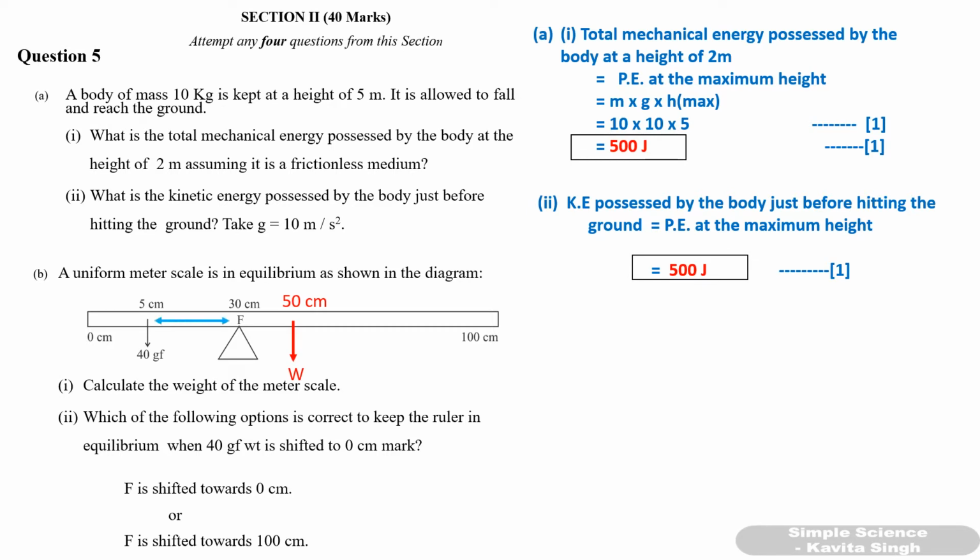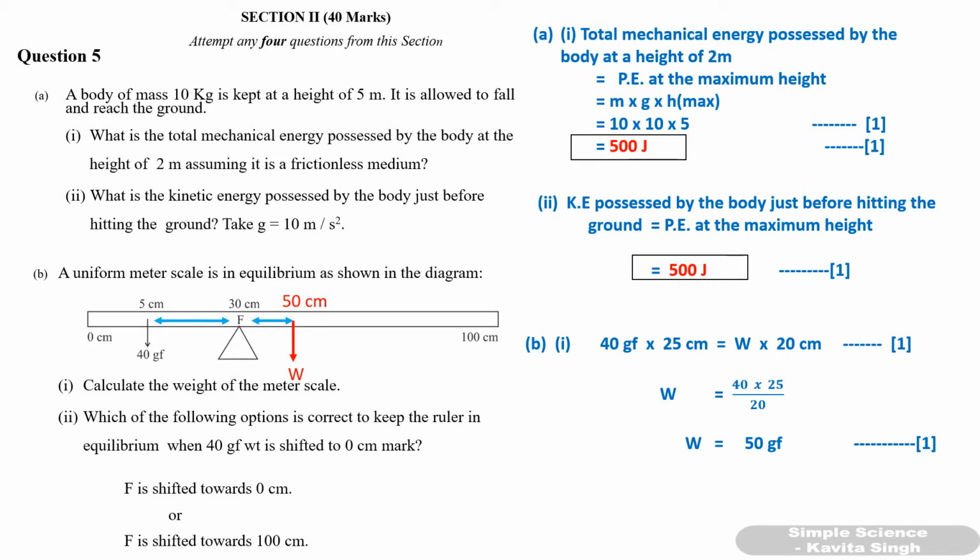Now what you have to do? You have to apply the principle of moments. The distance between the fulcrum and the force 40 GF is 30 minus 5, that is 25 centimeter, and the distance between the weight of the ruler and fulcrum is 50 minus 30, that is 20 centimeter. So by the principle of moments, the anti-clockwise moment is equal to the clockwise moment. The anti-clockwise moment is 40 GF into 25 centimeter, and the clockwise moment is W into 20. For correct substitution you will get 1 mark. Solve this, you will get the weight of the ruler as 50 gram force.